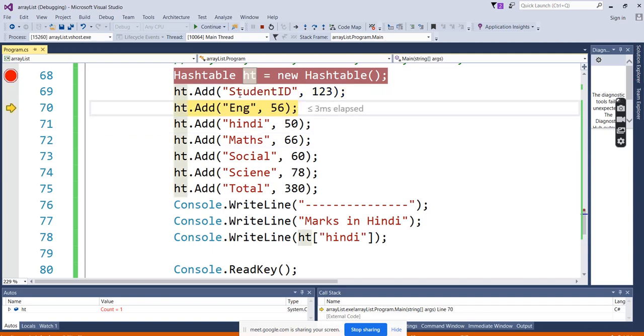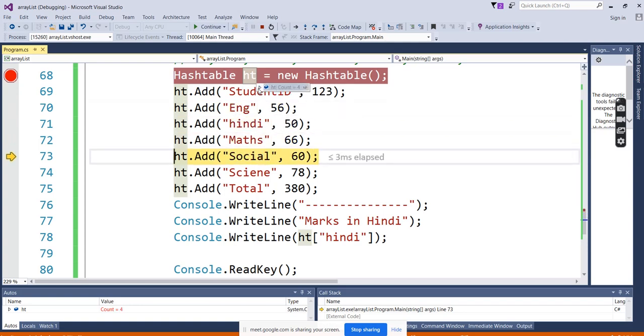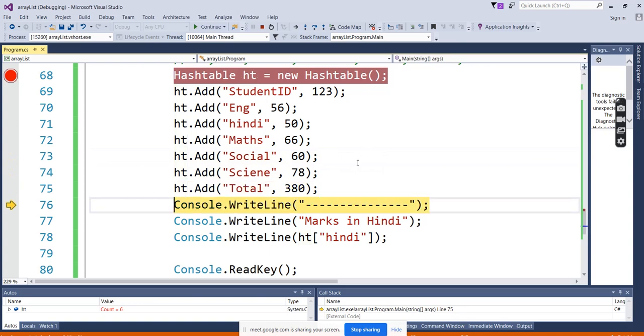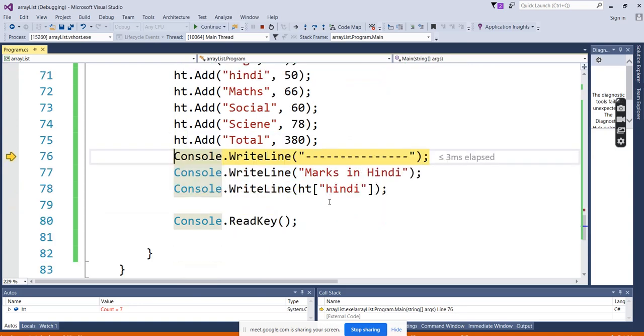Thus, for the key student ID, the value is the student. Okay, just enter the value. See here, and you can see how it is storing. You can see in the output window, right? For English, the value is 56, Hindi 50, mathematics 66, and student ID 123. So it keeps on adding with the key that you have mentioned.